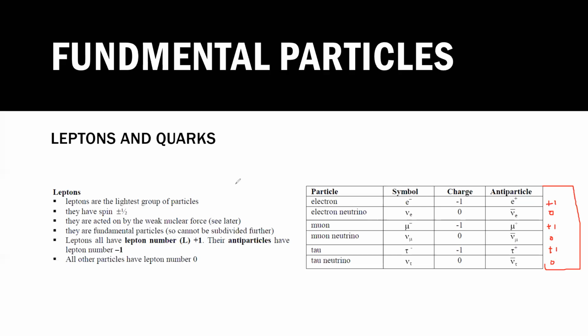And what about the lepton number? For each lepton it is +1. So the lepton number of all of these is +1. And what is the lepton number for an antiparticle? -1.